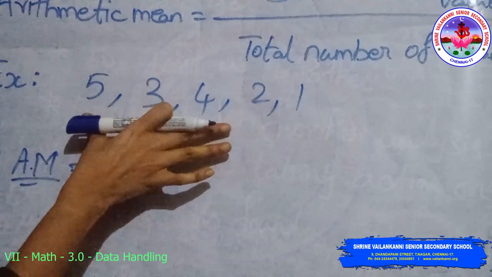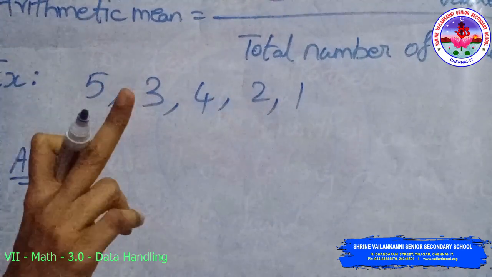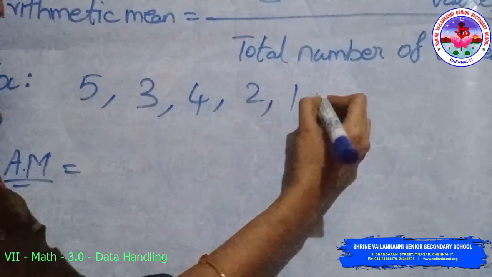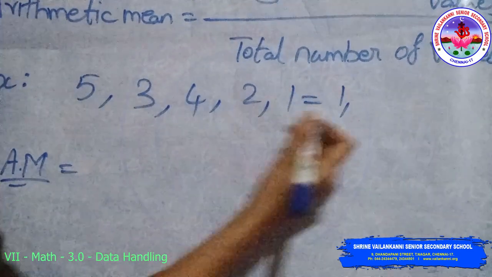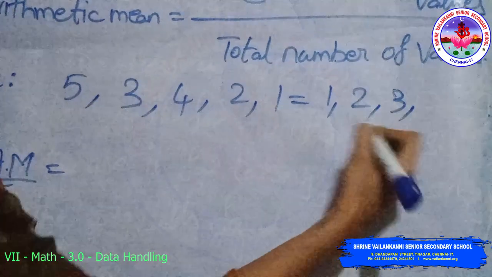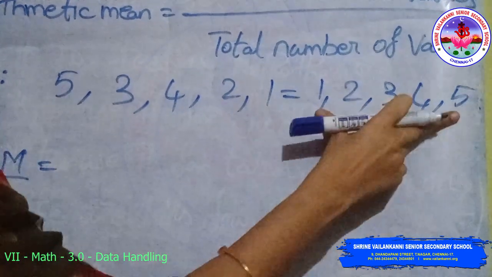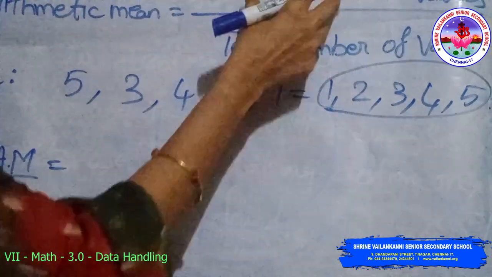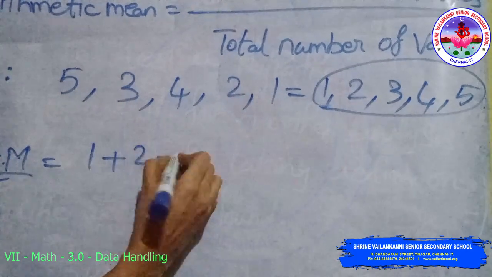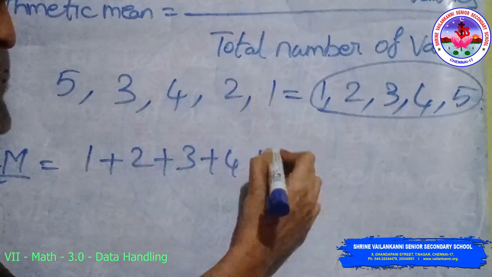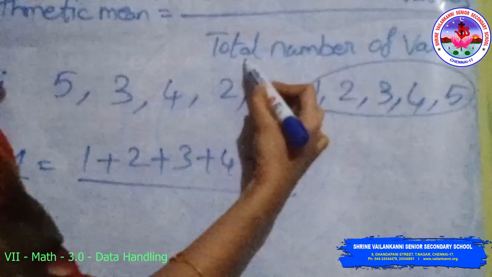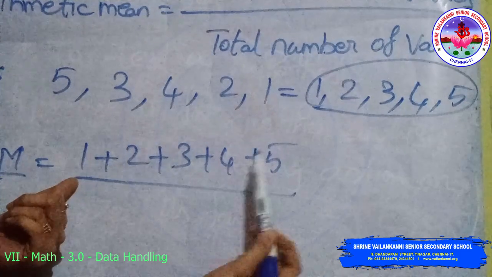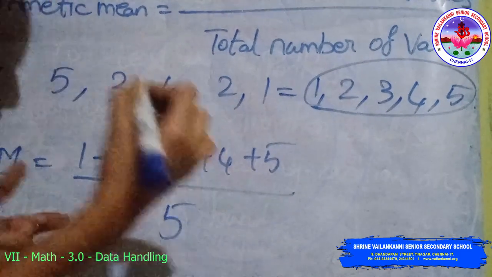First, arrange the values in ascending order. Ascending order means smallest to largest. The first value here is 1, second value 2, third value 3, 4, 5. This is the ascending order arrangement. Now you can add these values, 1 plus 2 plus 3 plus 4 plus 5, divided by the total number of values. How many values are there? 1, 2, 3, 4, 5. Overall the total number of values is 5.